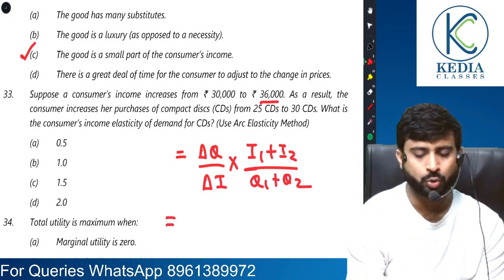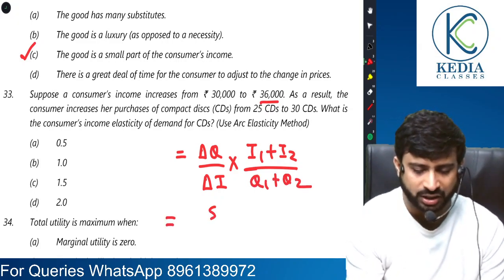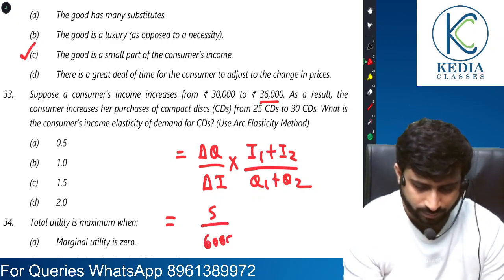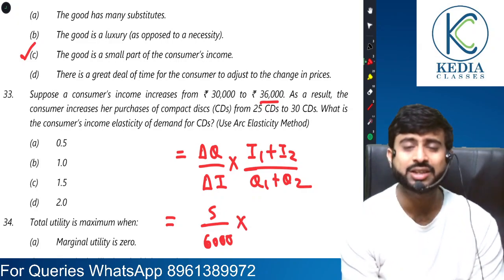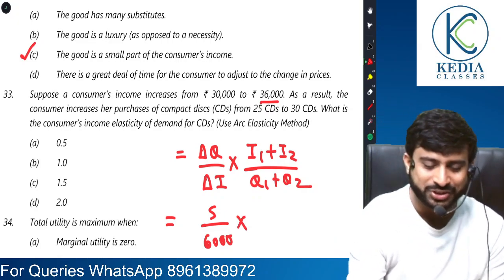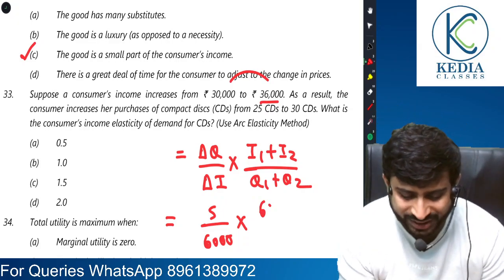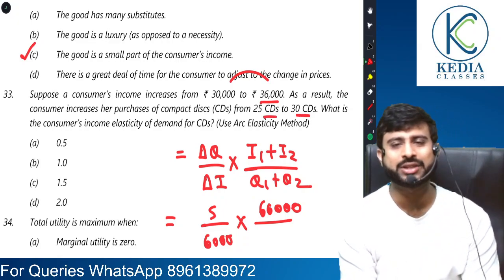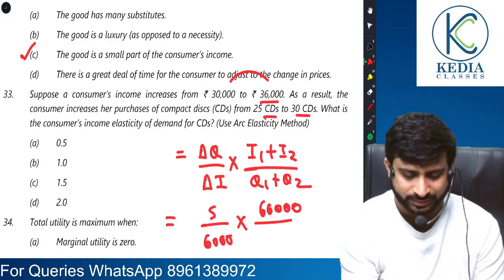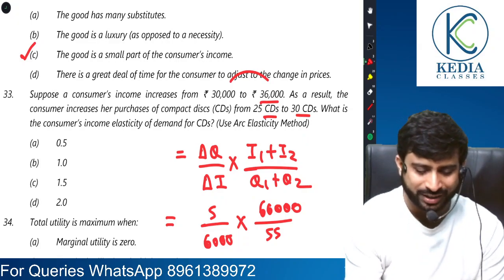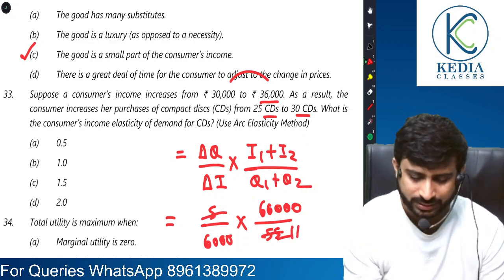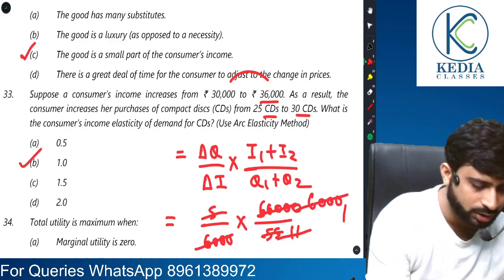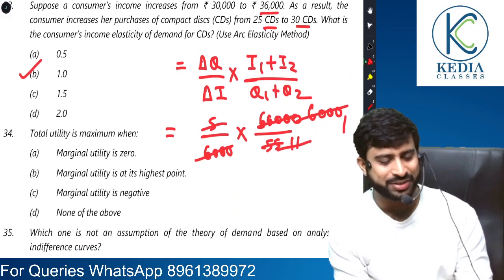So what is the change in quantity? 25 to 30, that is 5. What is the change in income? 6,000. Now we add both the incomes. So 30 and 36 added gives us how much? 66,000. And if we add both the quantities, 25 and 30, how much is it? It's 55. So what do we get? 5 by 6,000 into 66,000 by 55, that is 11. 6,000, 6,000 gone, 1. 1 is our answer. Okay, and here we have done it correctly.